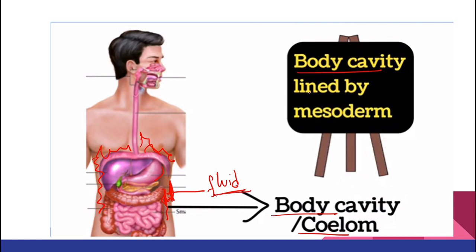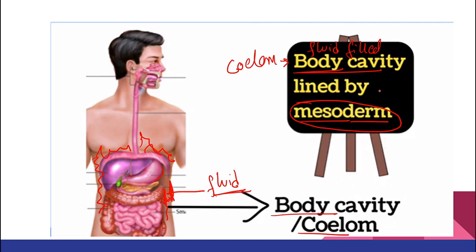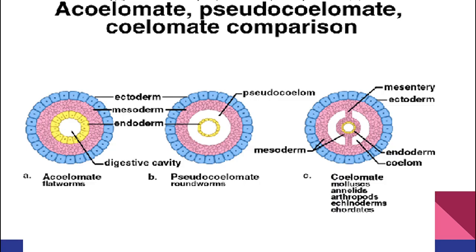So what is body cavity? Body cavity is nothing but which is going to fill with the fluid and it is lined by mesoderm. So what is coelom class? What is coelom? Coelom is nothing but a body cavity. Which cavity? Fluid filled body cavity which is lined by mesoderm. Fluid filled body cavity which is lined by mesoderm, right? We call it as coelom.